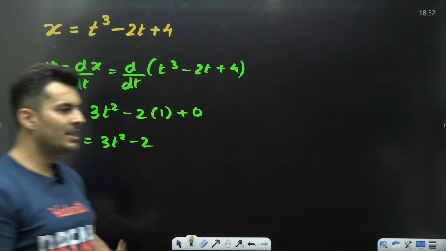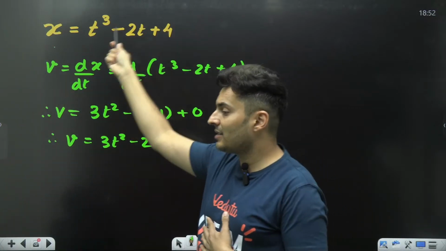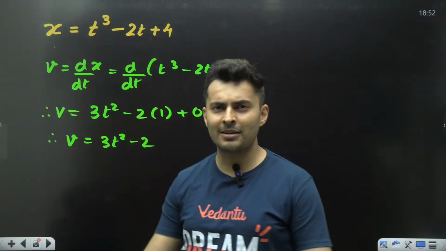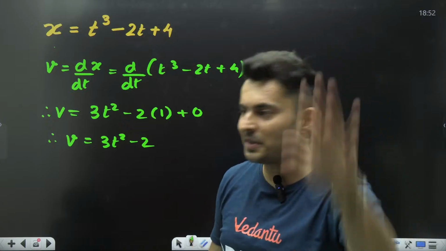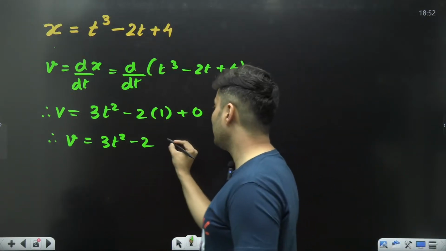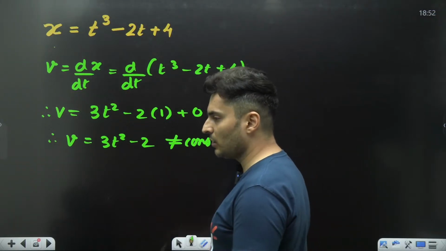You can see the velocity is changing with the time. Somebody gave me the position that at this time, this is the position. At this time, this is the position. This is the equation which it is following. I don't know the graph, but some equation it is following. So you can find the velocity at any time and you can see clearly it is not a constant value.